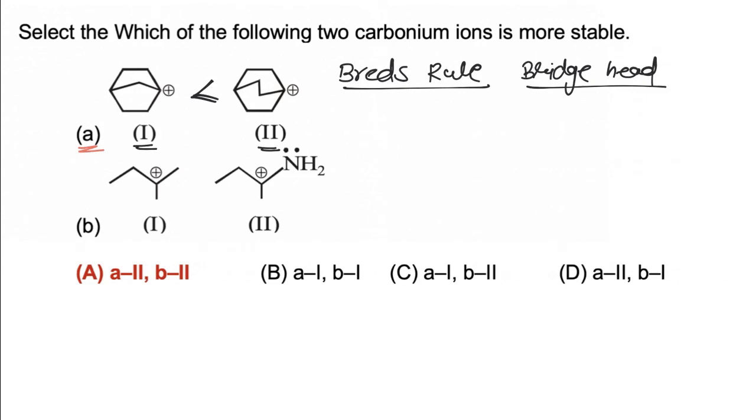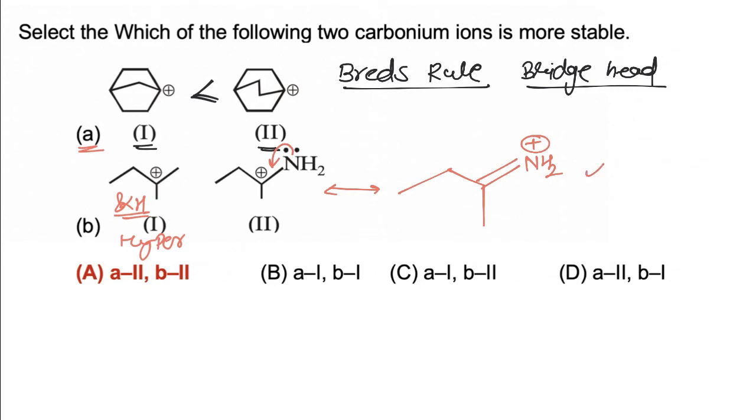In B, now first carbocation is having 3, 5, 3, 6 or only 8 alpha hydrogens and is stabilized by hyperconjugation effect. Now in case 2, carbocation is stabilized by resonance, and due to this resonance one extra covalent bond is formed, and this type of resonance is most stabilizing resonance.